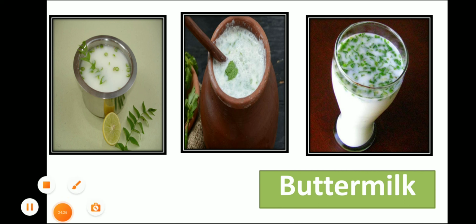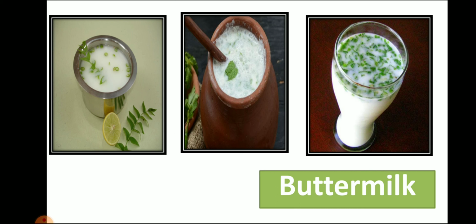Now you can understand how we use buttermilk in our food. It is used as a drink also, right? It gives us coolness in our body. So mostly in summer we drink buttermilk, right?